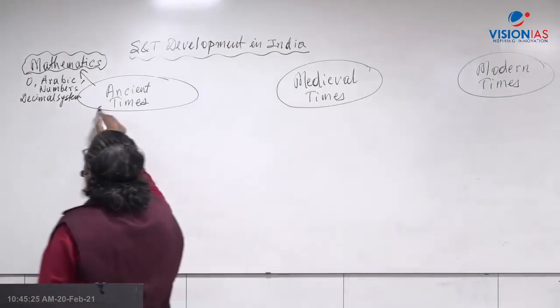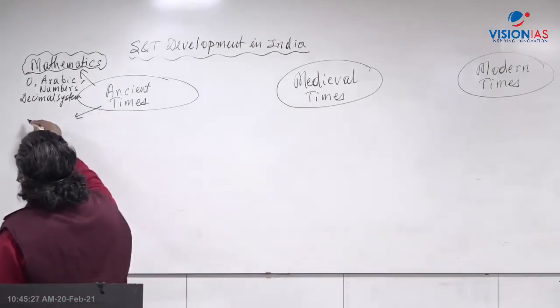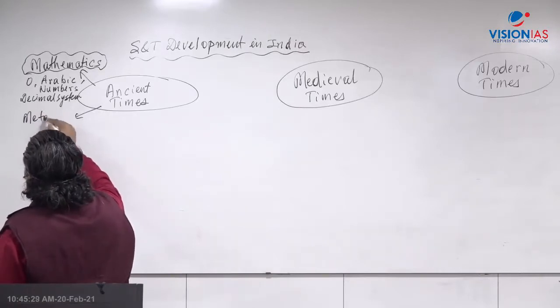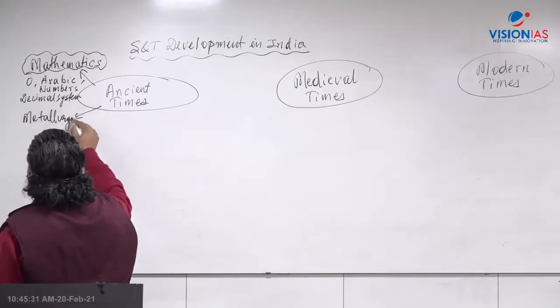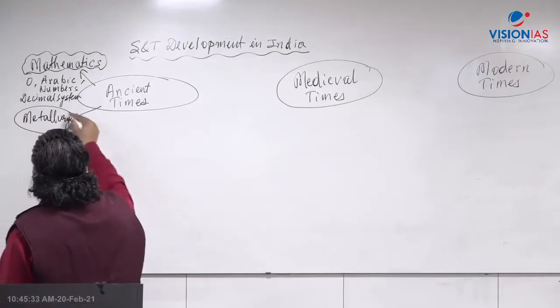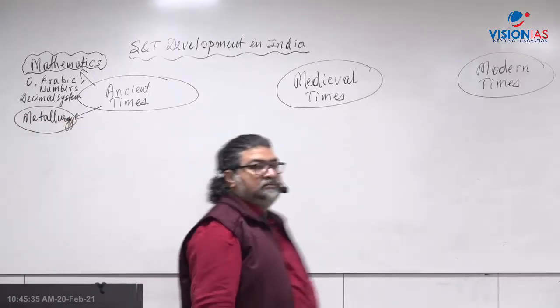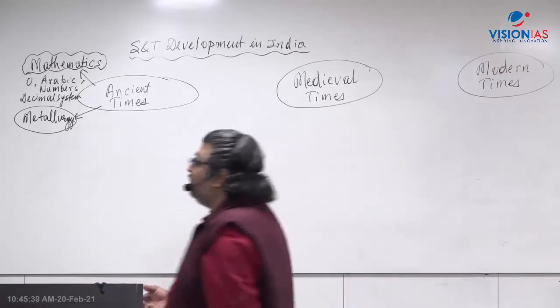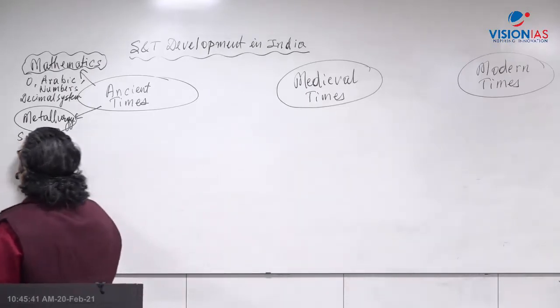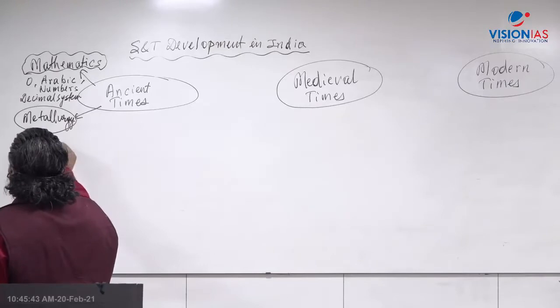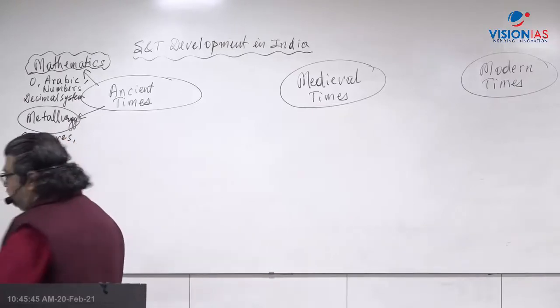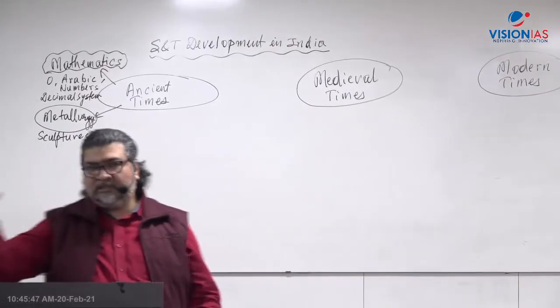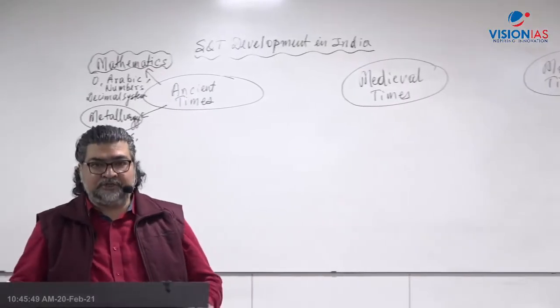Then you will find another one, metallurgy, metal craft. You'll find different types of sculptures, let's say of Gautam Buddha or Jainism, or whichever religious movement you have read about in the history book.